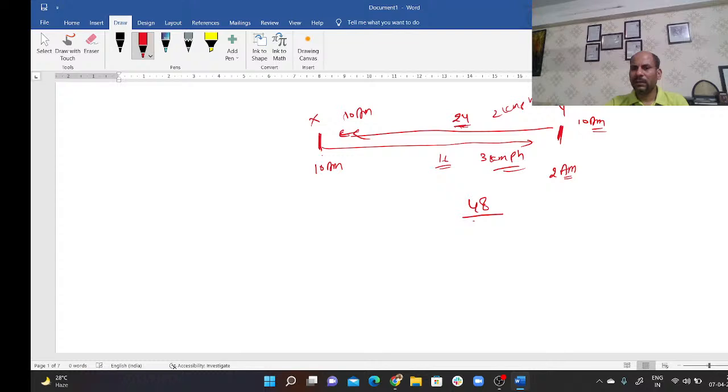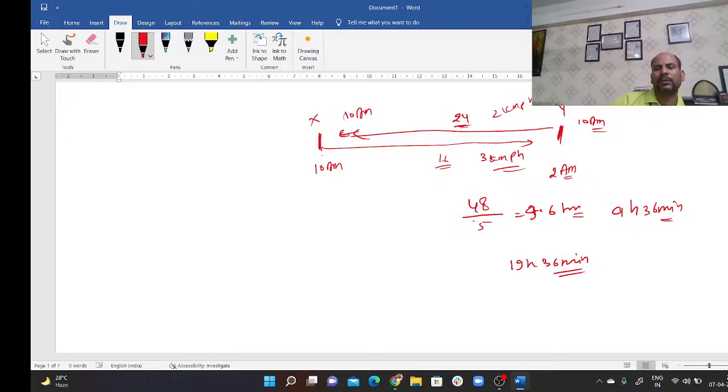So to cover the 48 kilometer distance, they'll take 9.6 hours, or you can say 9 hours 36 minutes. At what time will they meet? So 19 hours and 36 minutes, because they started at 10 a.m.